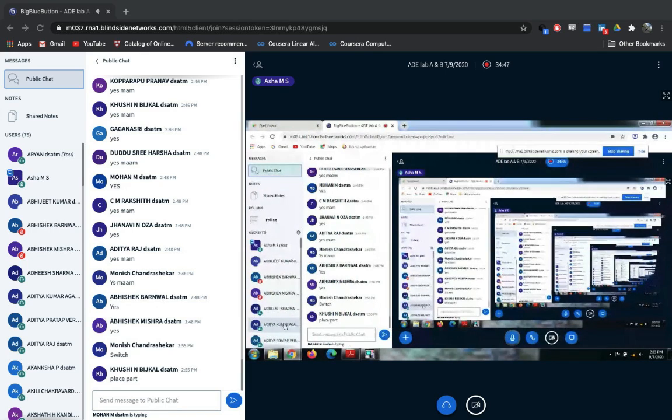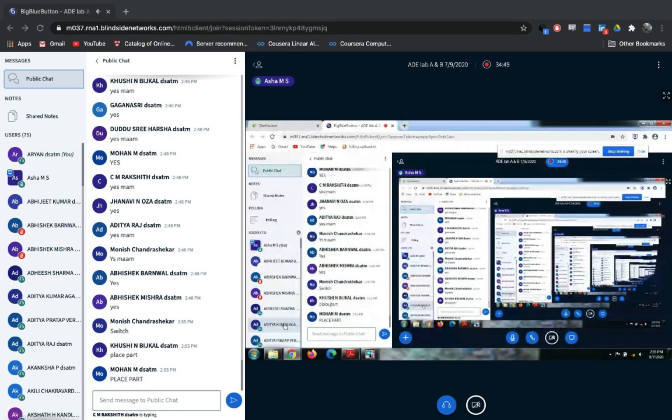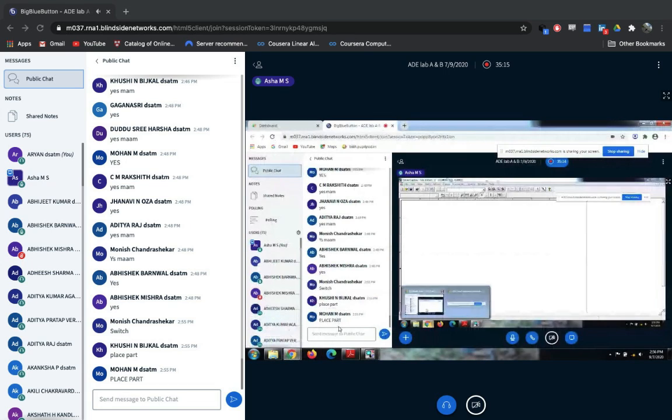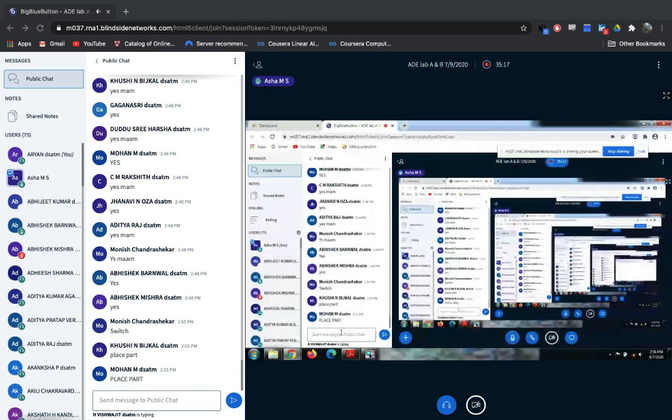Okay, good. By keeping the mouse cursor on it, you can see that it is the place part. Have you used that symbol before? See, by placing the cursor here, you can see the place part. Yes, exactly. That is the place part.